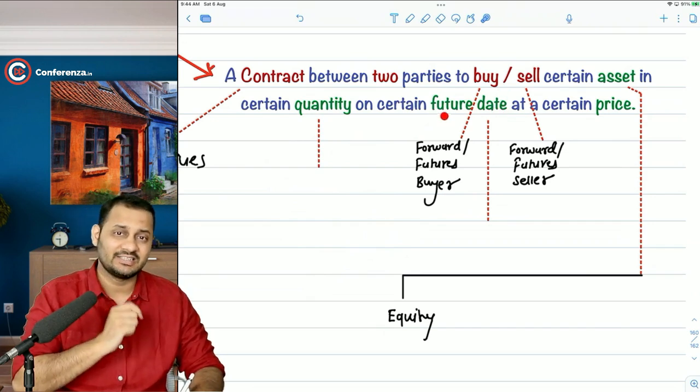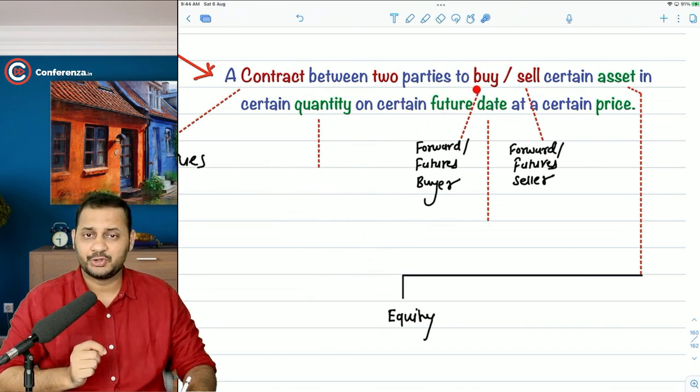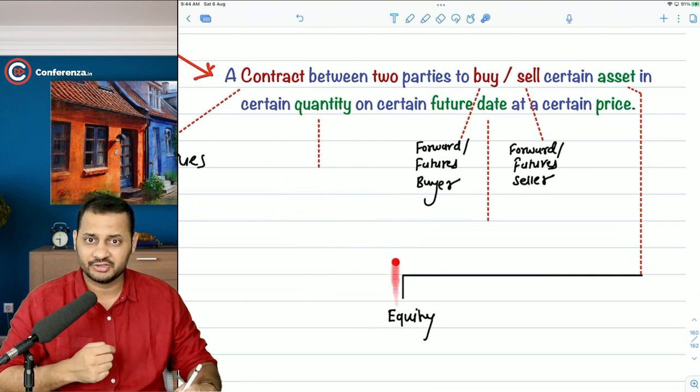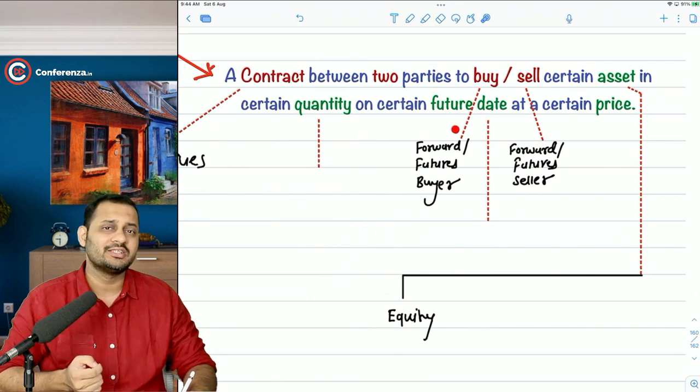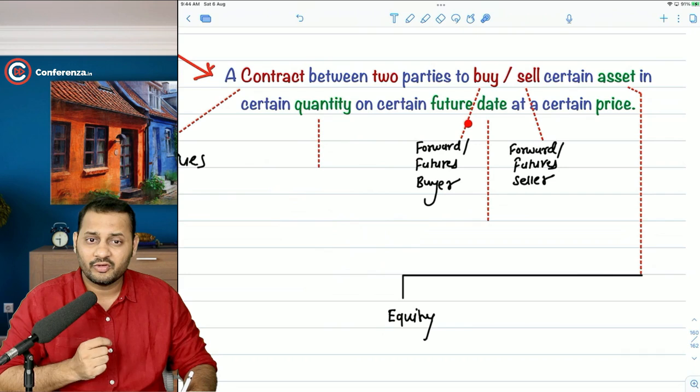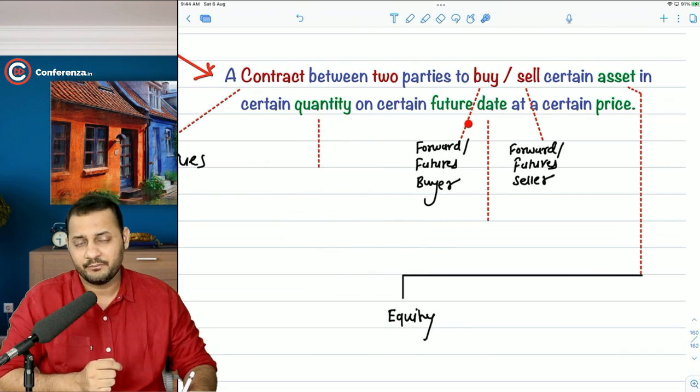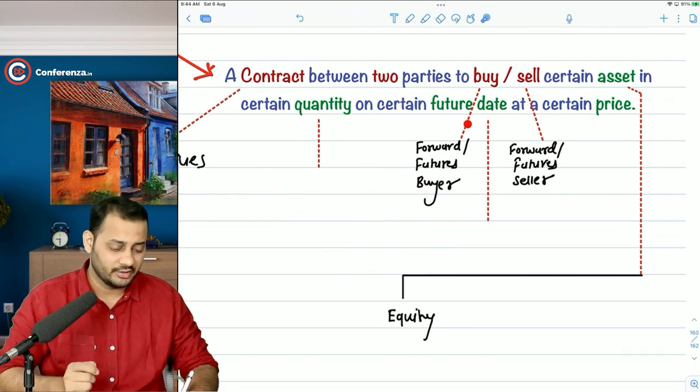Okay, why is this happening, sir? If a buyer has to buy these shares on a future date, why doesn't he just come on that date and enter into a transaction? Why is he entering into a transaction today for a future settlement? I will just tell you the reason about it in a moment.